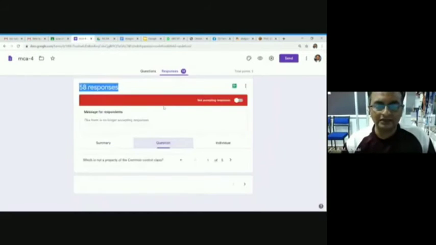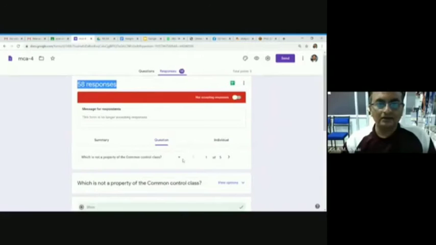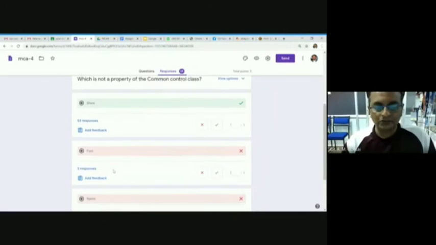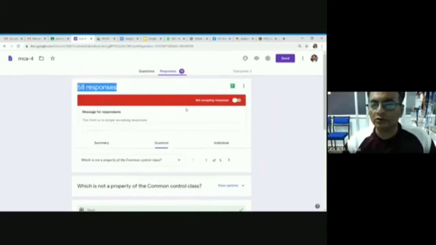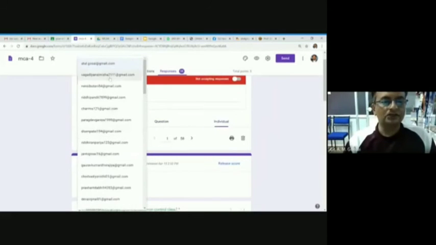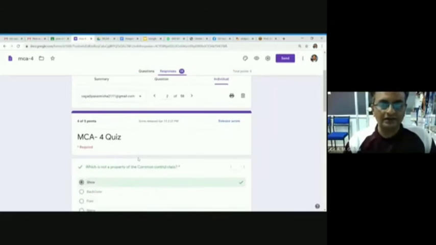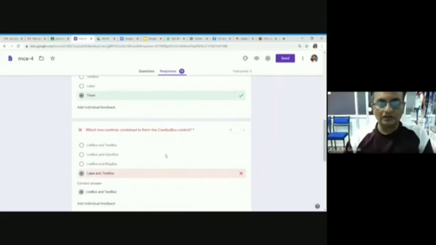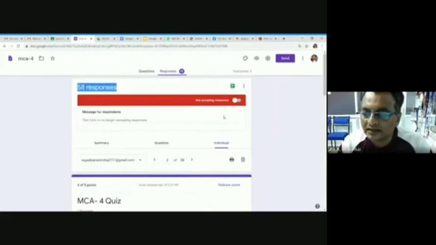These are the questions. What is the property of the common control class? These are the 53 responses. But this way it is difficult for you to remember. What you need to do is go to Individual. Look, this is student 1, maybe 1 is myself. Second, question 1, which is the property of a common class control. This is the true answer, this is the false answer. You can send this score.